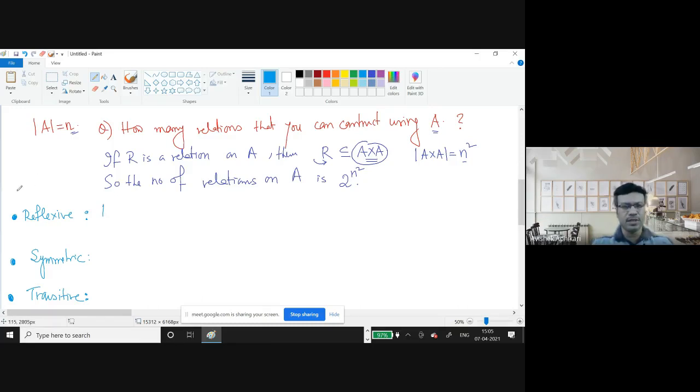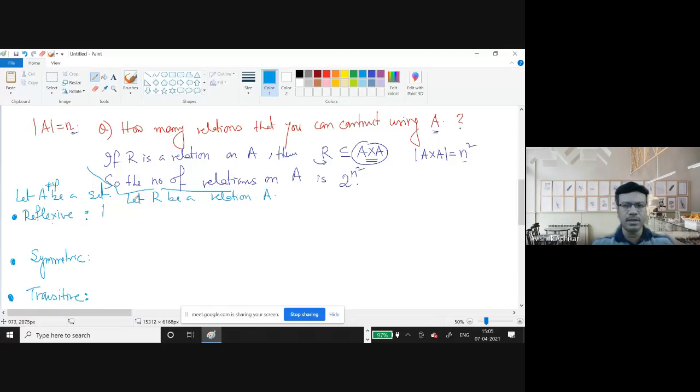Suppose I have a set, let A be a non-empty set, and let R be a relation on A.